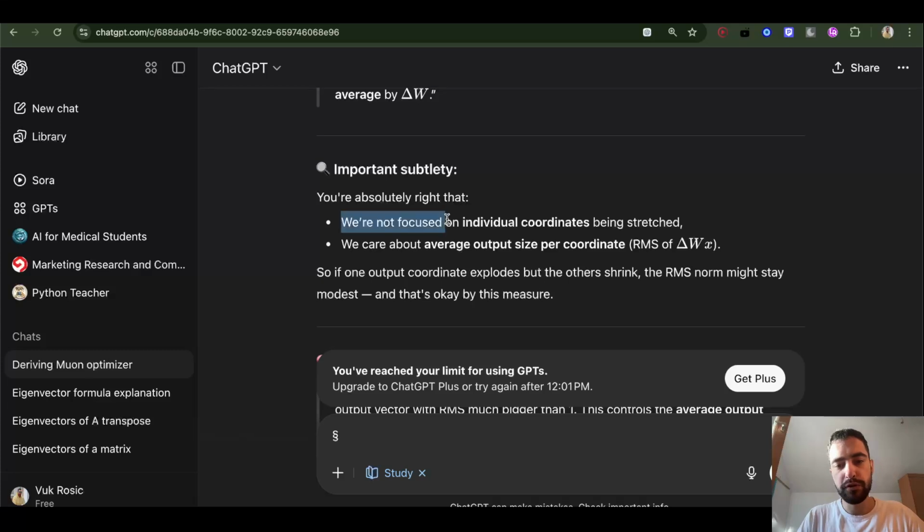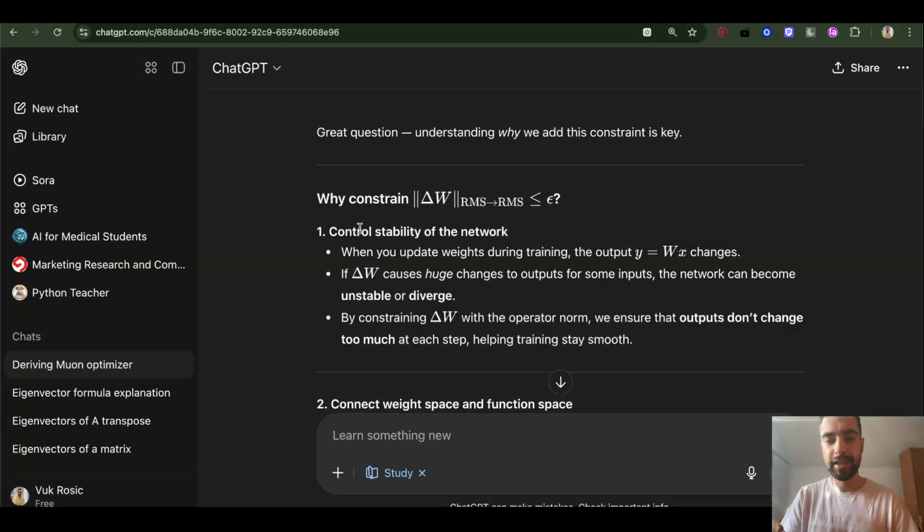So we're not focused on individual coordinates being stretched. We care about the average output, so we care about the average stretch per coordinate. Even if one coordinate explodes and becomes huge, if other coordinates shrink or balance this stretch somehow, that's okay, because the average stretch per coordinate of the x input vector is still not too big. So we add this constraint for training stability.